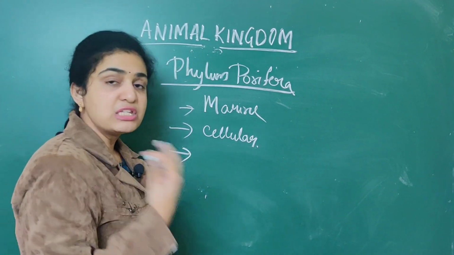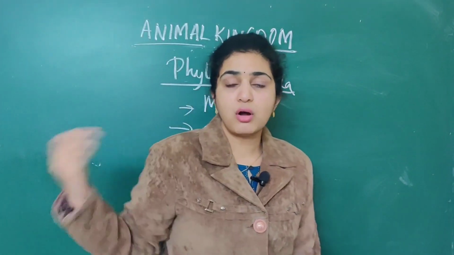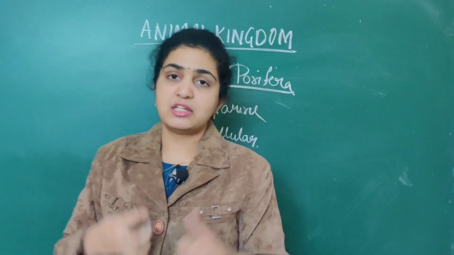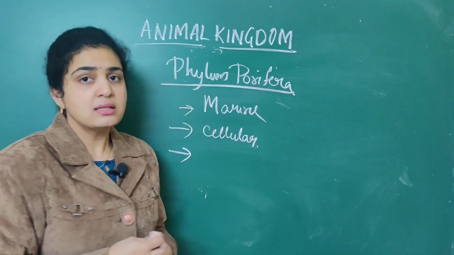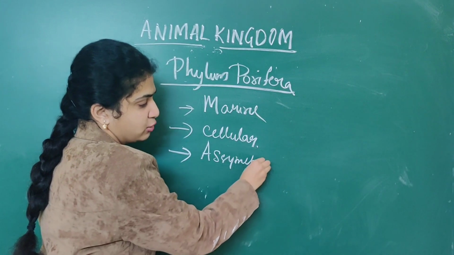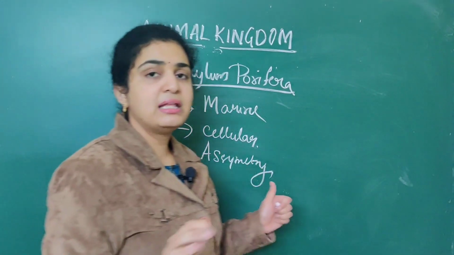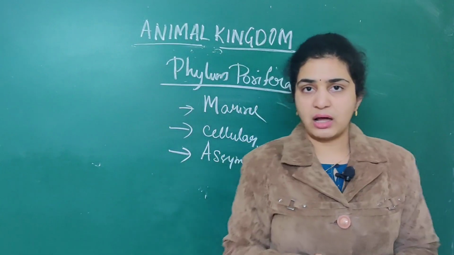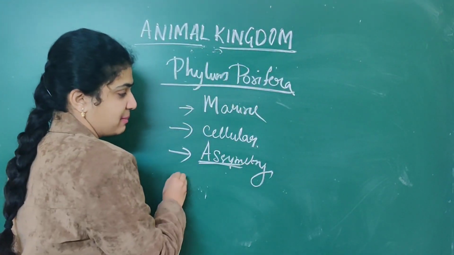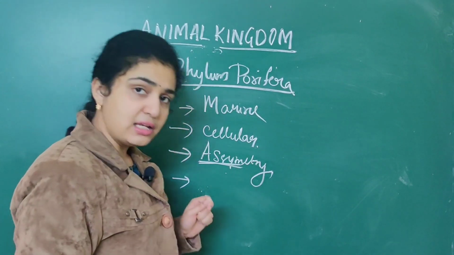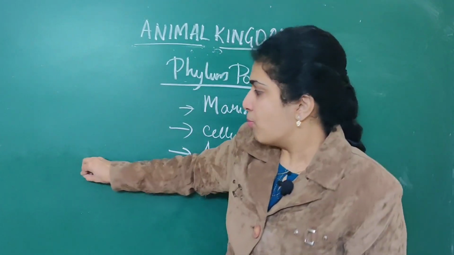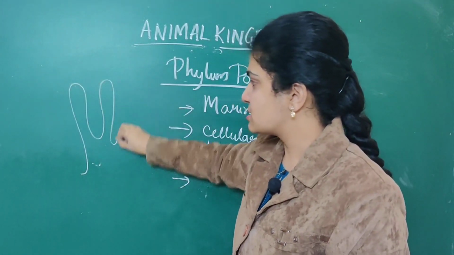Next, which symmetry do they exhibit? I have told you just now. Sponges exhibit a symmetry that is called asymmetry. That is, in any plane they cannot be divided into two equal halves. So they exhibit a property which is called asymmetrical. Marine, cellular organisms. Next, the body of the sponges is like this.